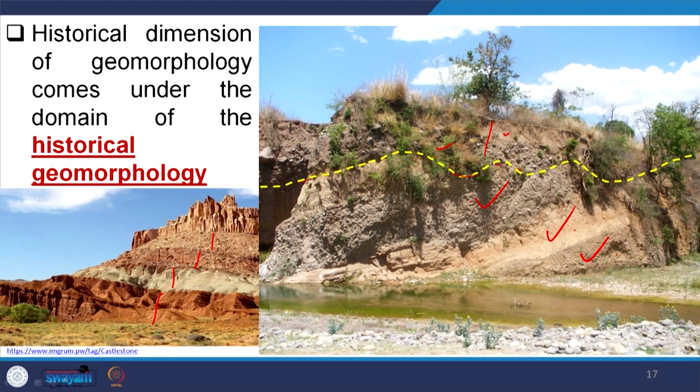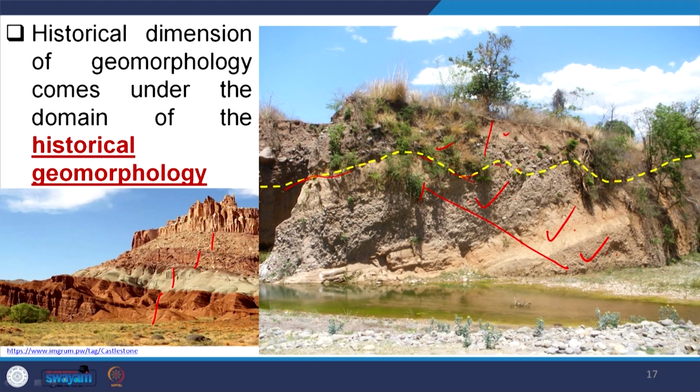This total system, from this to this, is of fluvial origin; a fluvial process was acting there. But here, this is an erosional surface. An erosional surface means this area was beyond deposition, or above the depositional level.